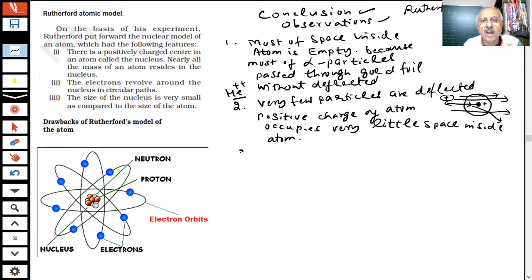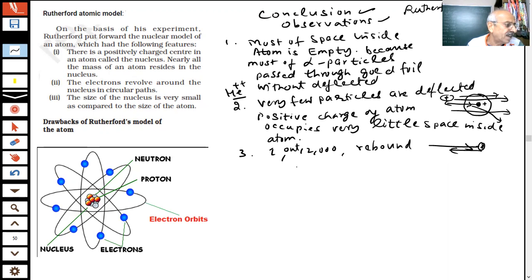Okay? Third, 1 out of 12,000 rebounds. Rebounds mean it goes like this and it hits something and it comes back. This is rebound. So that will rebound only when it hits a positive, hits a proton. When positive hits a positive point, then it will rebound, student. And only 1 out of 12,000. All others are not rebounding, only 1 out of 12,000.